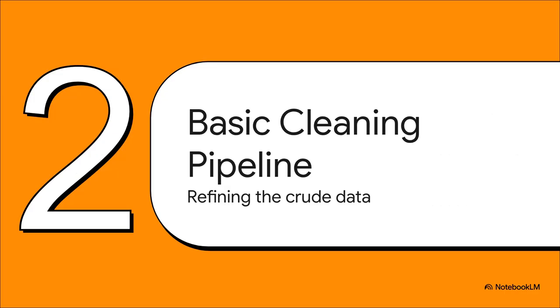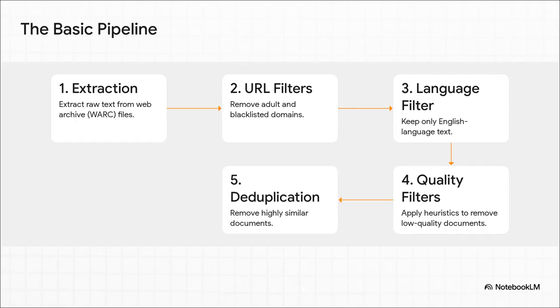Okay, so let's move to the first stage of our refinery. This is the basic pipeline, where we take that messy crude oil from Common Crawl and start turning it into something we can actually use. Think of this as a multi-stage filter. First, you gotta crack open the raw web files and just pull out the text. Then, the real cleanup begins. You filter out bad websites, focus in on just English language text, and then run a whole battery of quality checks to get rid of the obvious junk. And finally, you hit it with a super important step, deduplication.